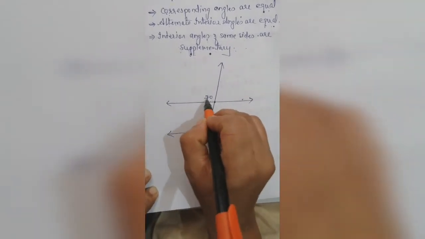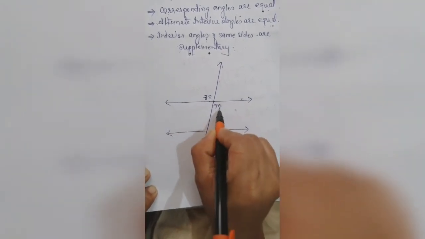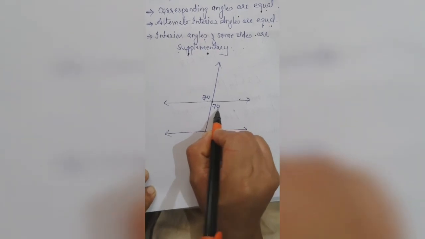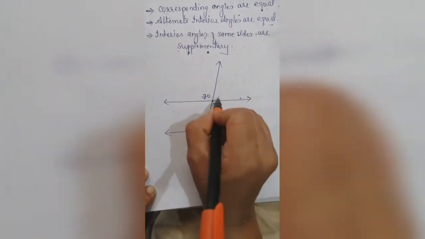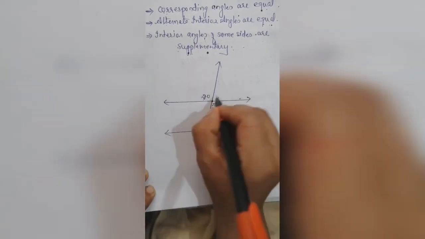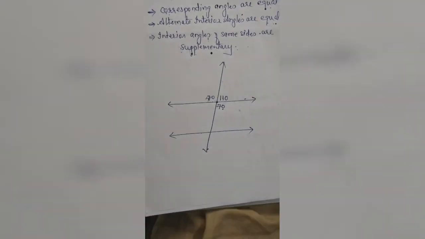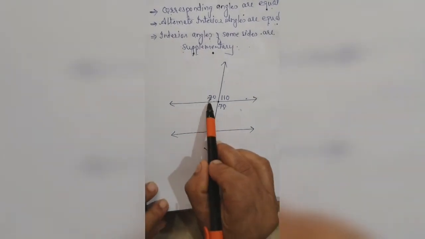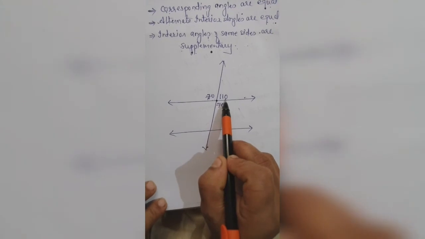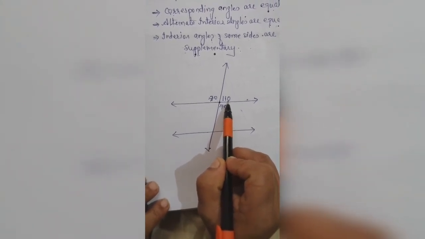So for the 70, the alternate angle is this. So this is compulsorily 70, right? Then these two are a linear pair of angles. If this is 70, then this is 110, because the sum of the angles is 180.